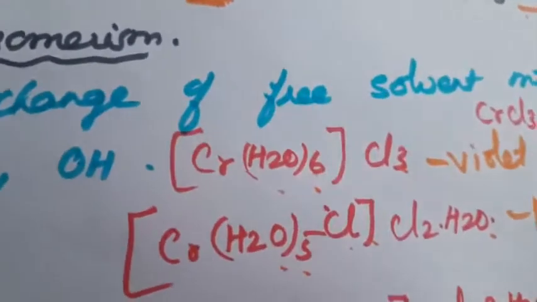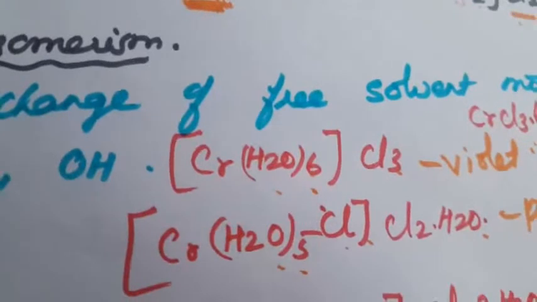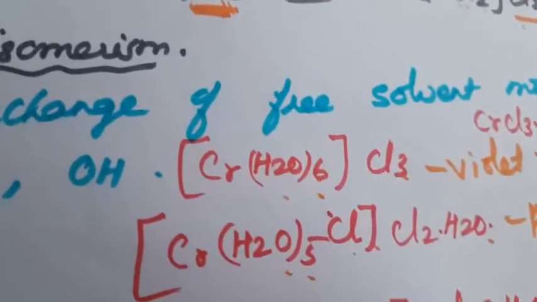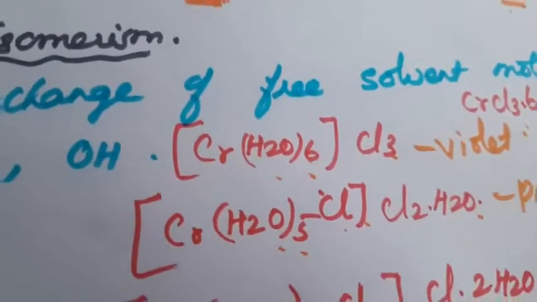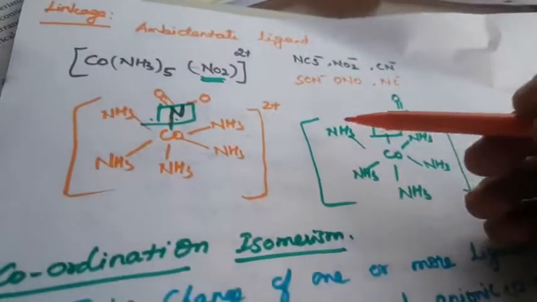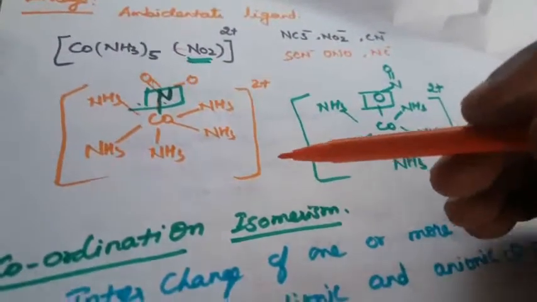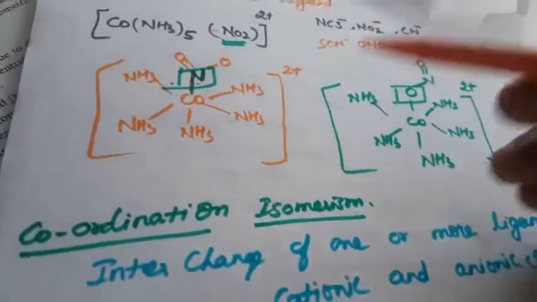So once again, these are the 4 types of structural isomerism: linkage, coordination, ionization and solvate isomerism. What is linkage isomerism? An ambidentate ligand linked with the central metal atom in more than one way is called linkage isomerism. What is coordination isomerism?